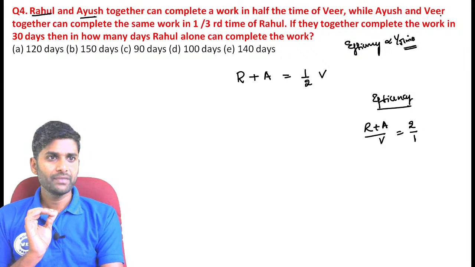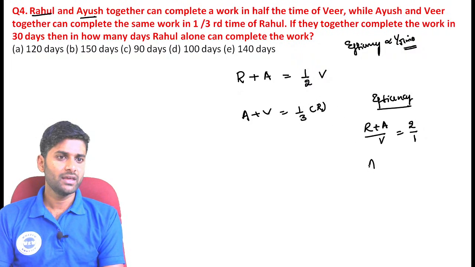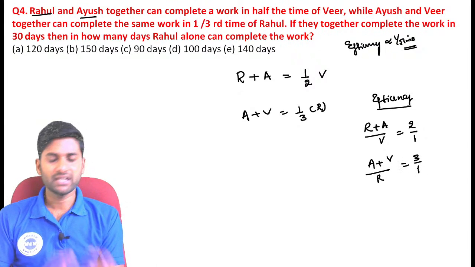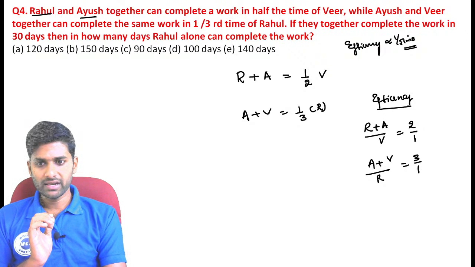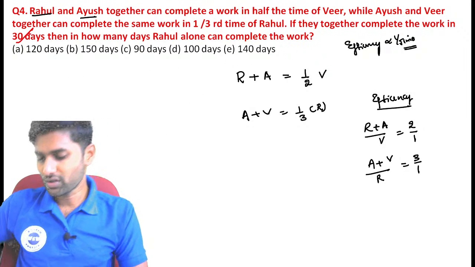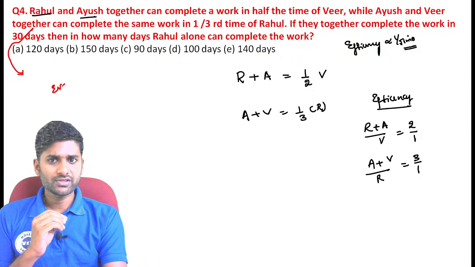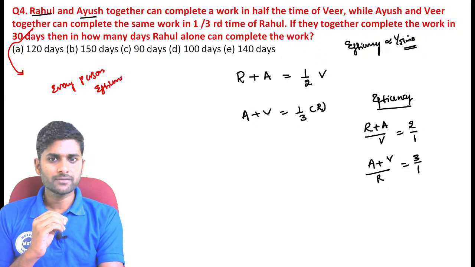Now just continue the line. Ayush and Viru together can complete the same work in one third of the time of Rahul. Again see, A plus V divided by R, inversely proportional, means the ratio becomes 3 is to 1. Now see the most important information. We already know that the time is constant. Why? Because if all are working together, they can complete the total work in 30 days. What is the meaning here? Every person's efficiency is always constant.